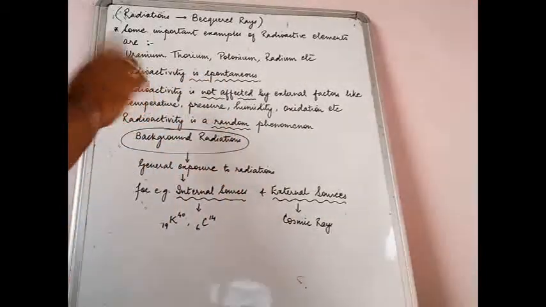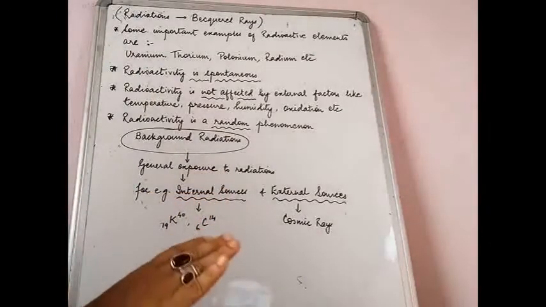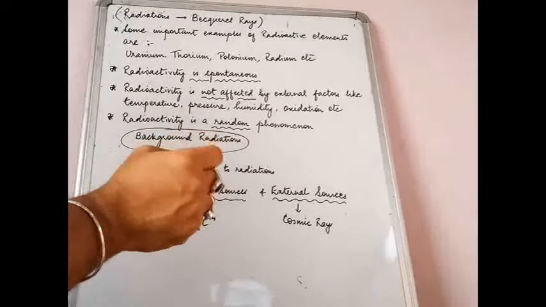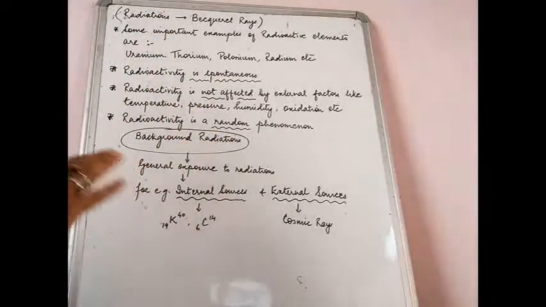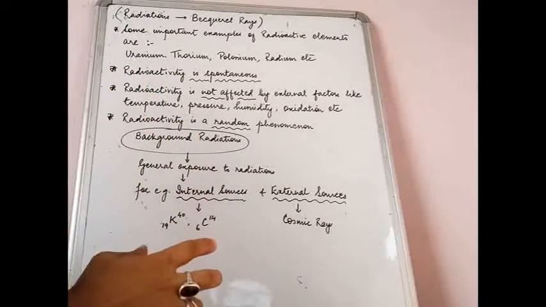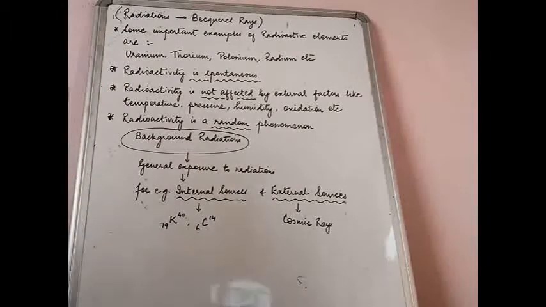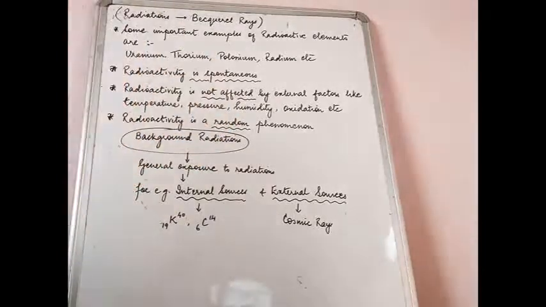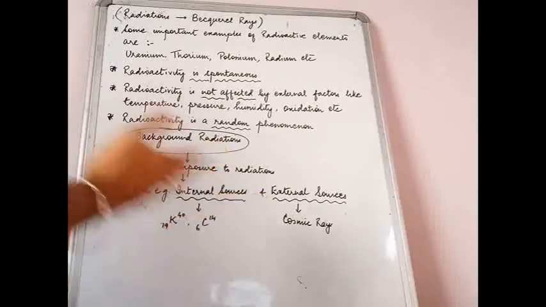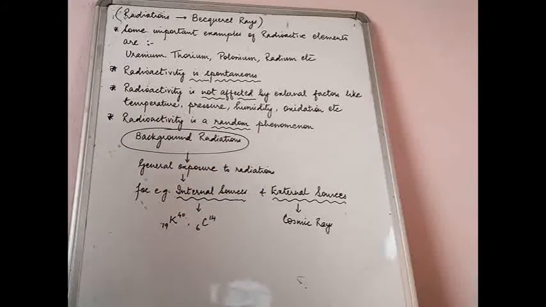Nothing of that sort in radioactivity. Radioactivity is unaffected by all these external factors. So what decides radioactivity? What is it that actually affects radioactivity? It is nothing else but the instability of the nucleus. So as long as the nucleus is unstable, this spontaneous process will keep on taking place. Radioactivity is a random phenomenon. Random means you can never guess which ray is going to come out from a particular radioactive element in the next moment. So that is why it is a random phenomenon.